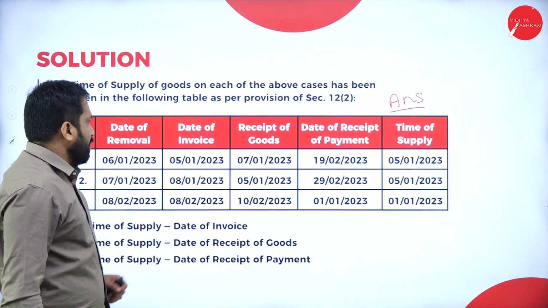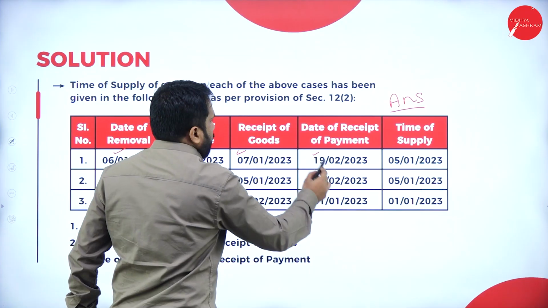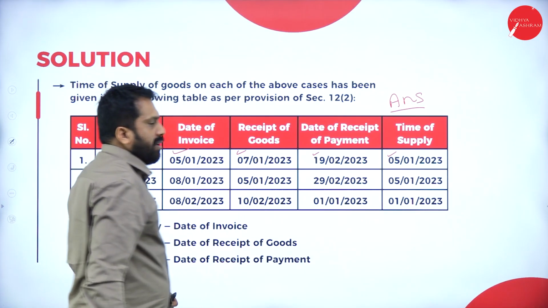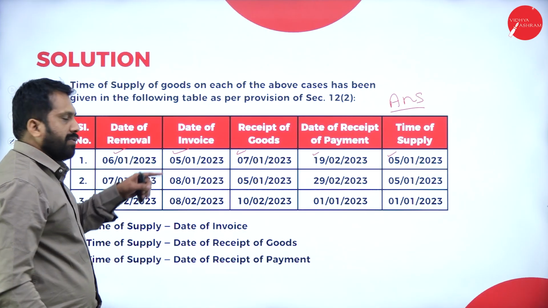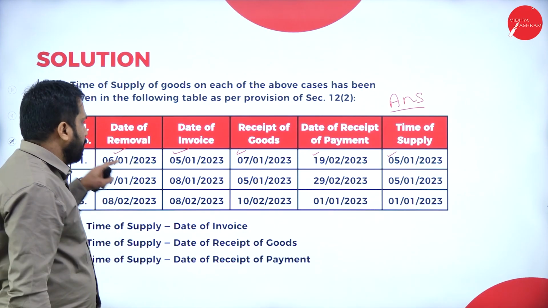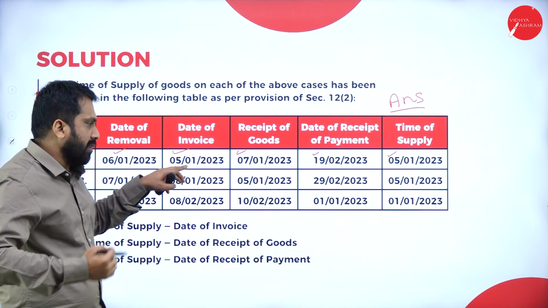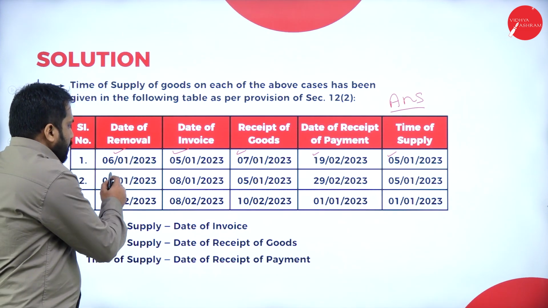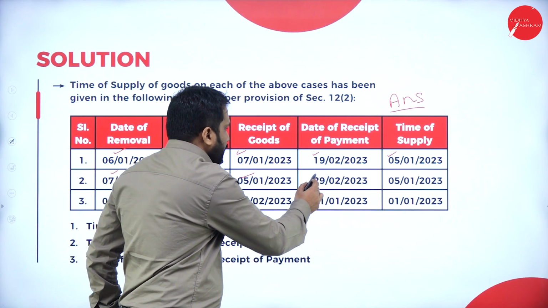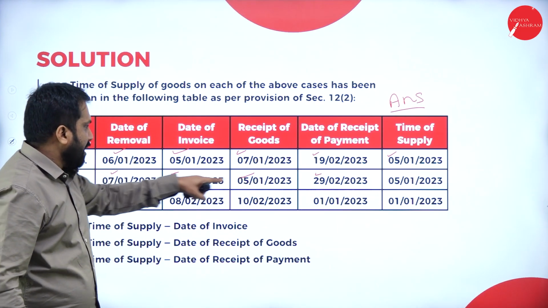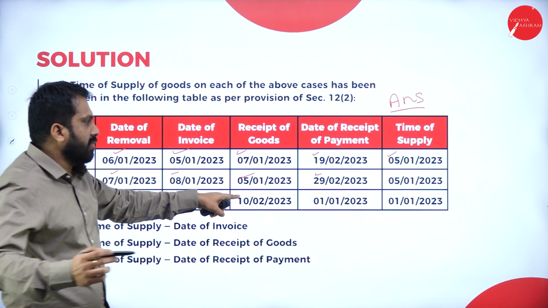Now, the first case, 6th, 5th, 7th, 19th Feb. You have to go with 5/1/2023. That is date of invoice. Date of invoice is earlier compared to all the dates, there is a least date, earlier date. Come to second one. 7th January, 8th January, 5th January, 29th January. Which is the earliest date? 5th January. Recipient of goods is earlier.